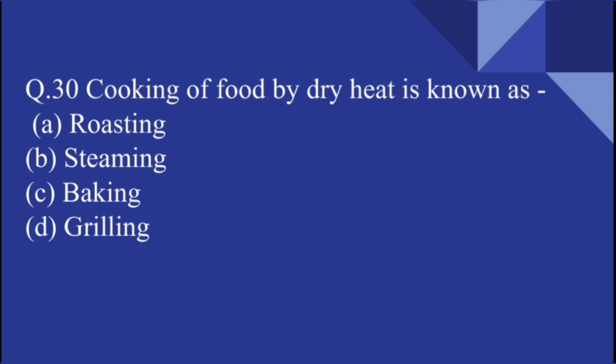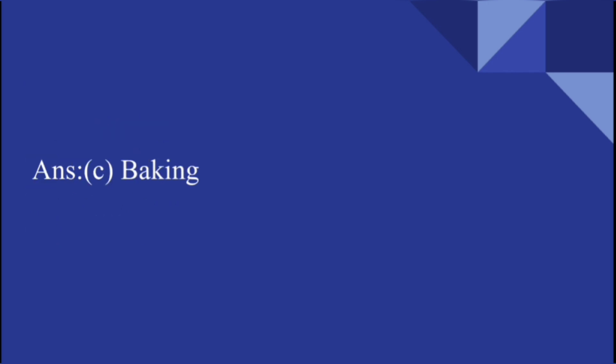Cooking of food by dry heat is known as roasting, steaming, baking, or grilling. Here the answer is baking. When we bake cakes, that process of cooking by dry heat is called baking.